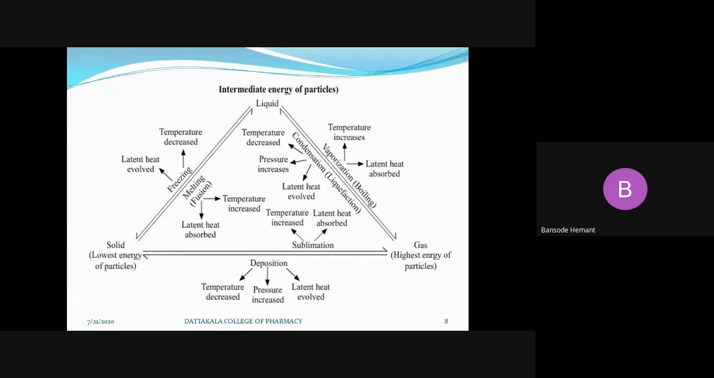One more form we see here is that solid is directly converted into gas. By increasing the temperature, the substance absorbs heat and is directly converted into gaseous form. This phenomenon is known as sublimation, for example camphor. Or gases may be directly converted into solid form by decreasing the temperature and increasing the pressure; again heat is evolved, through deposition.